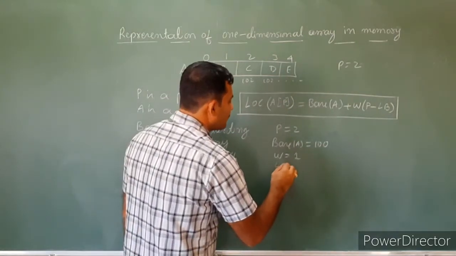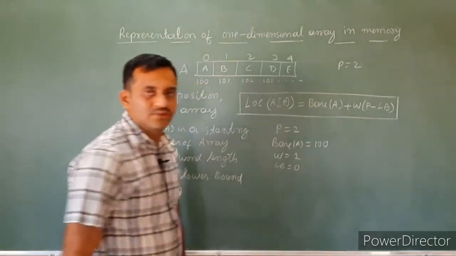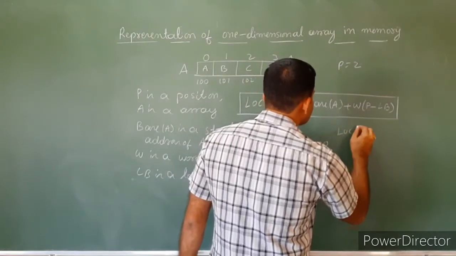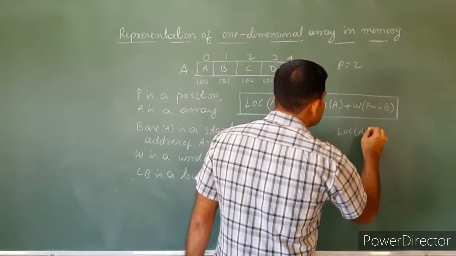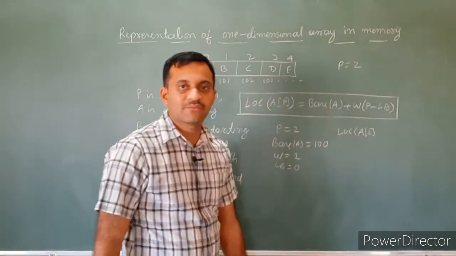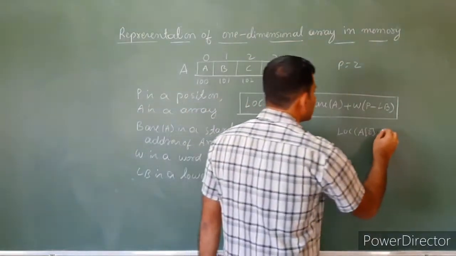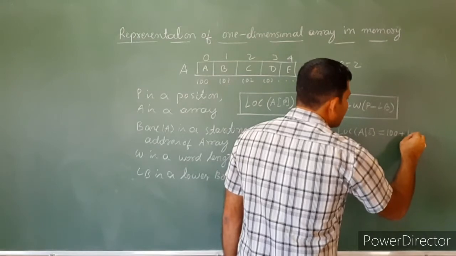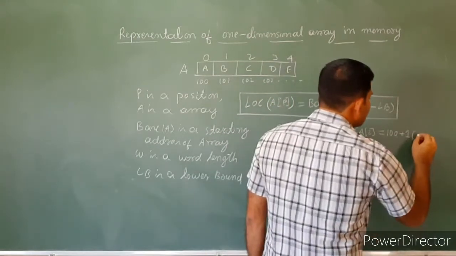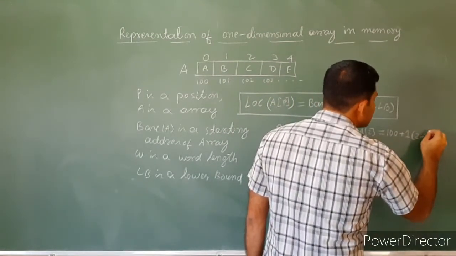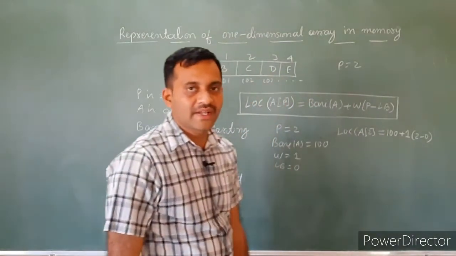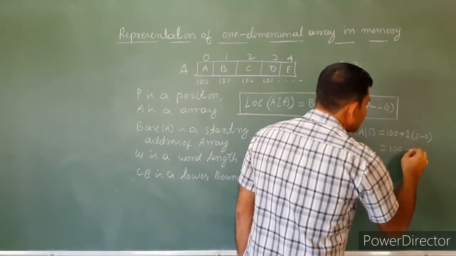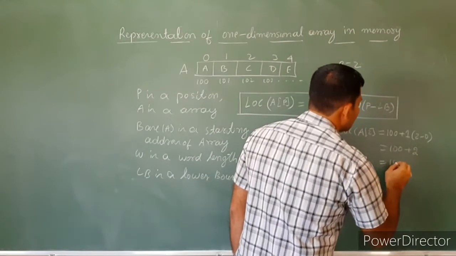The lower bound is always 0. Location of A of 2 equals the base address 100 plus W, which is 1, times P, which is 2, minus 0. That is equal to 100 plus 2, which is 102.